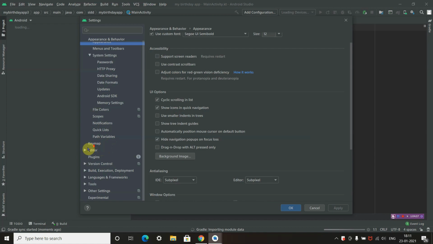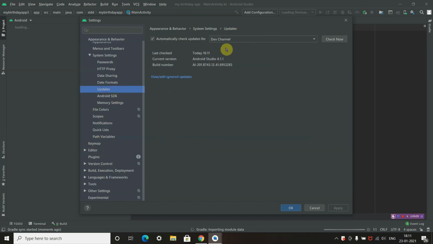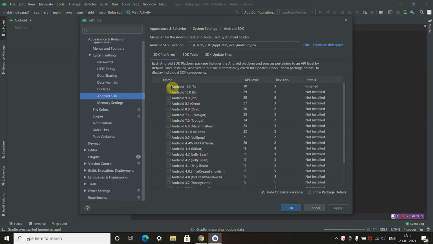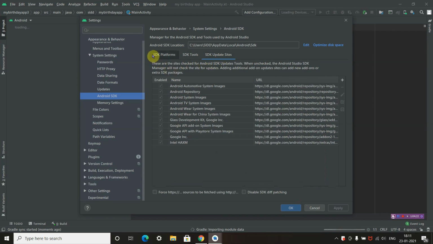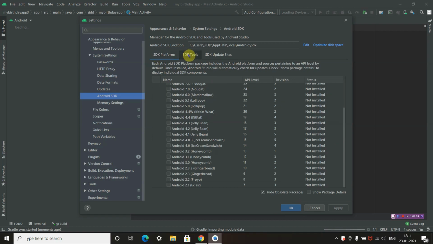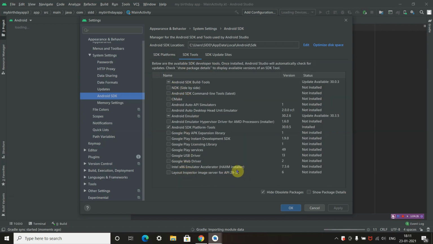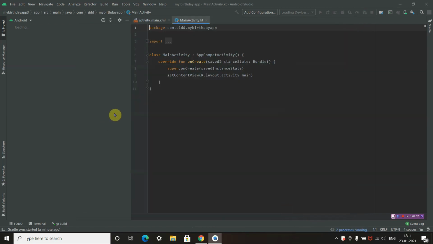Okay, you need to go to updates and download all updates and Android SDK. I need to select the most recent one and the most minimum one. Download this here on your SDK tools. Check this, all you have downloaded. Only then you can run your app smoothly. Okay, after this, hit OK.